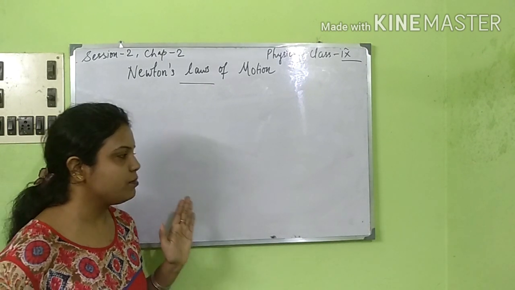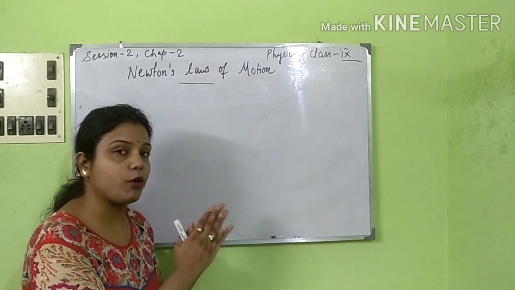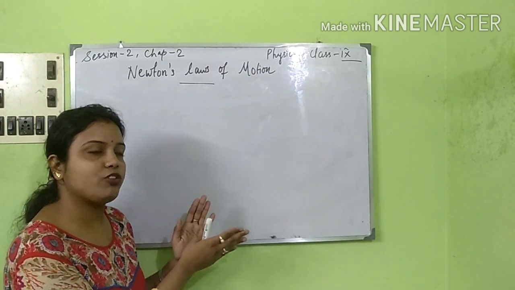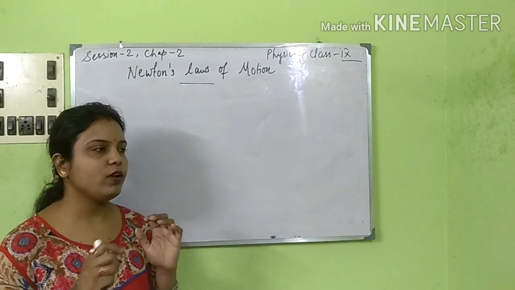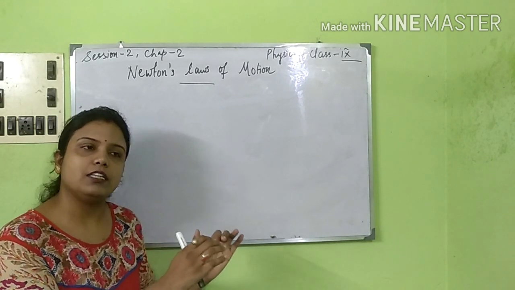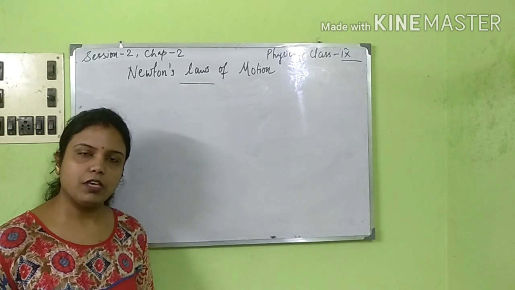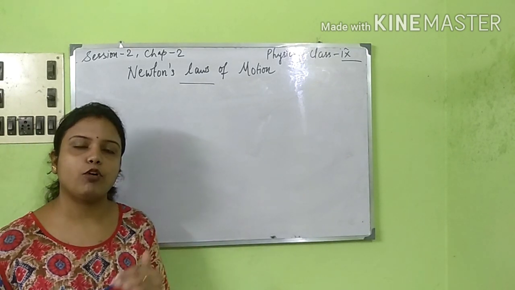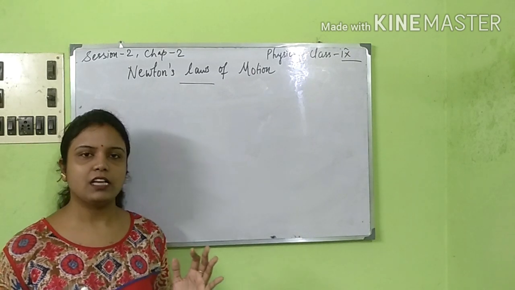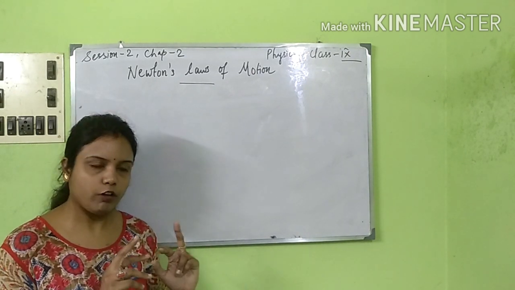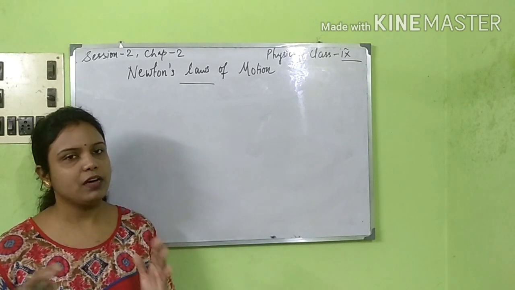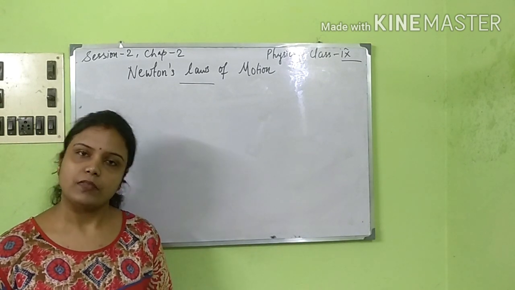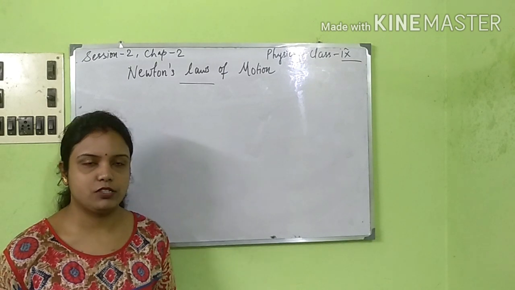If a body is in motion, it will try to stop that motion, or maybe it will try to change its direction, and if it is at rest, it will try to bring that body into motion. So these are the differences of the two parts of the law. The first part tells about inertia, the second part talks about force. I hope I'm very clear with these two parts.